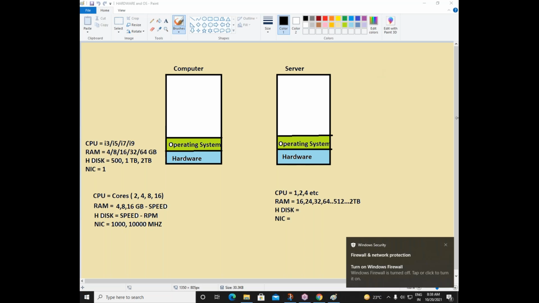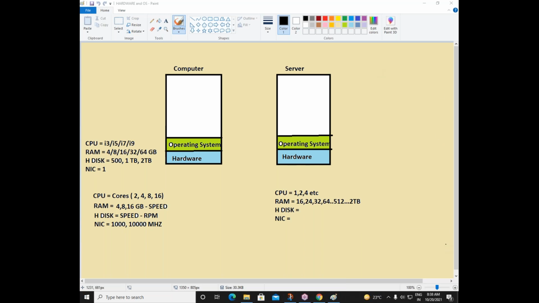On top of this hardware, we know that without an operating system, hardware will not work. Whether it is a laptop, computer, server, router, switch, firewall, or even your mobile phone, there is an OS there, like Android or Mac OS or iOS. So every hardware machine has an operating system. Without an operating system, it is not possible to use hardware.